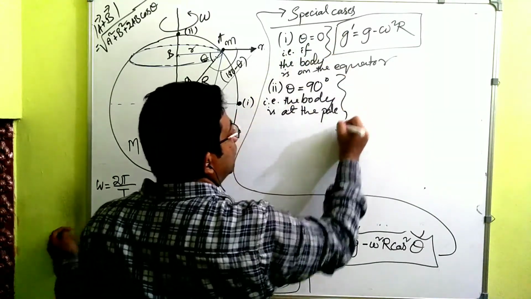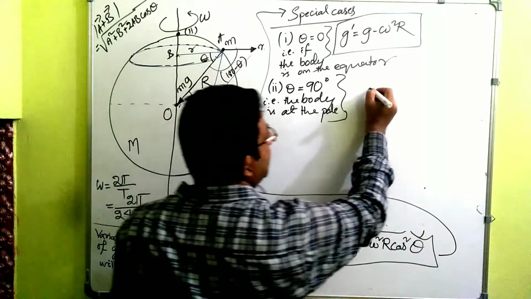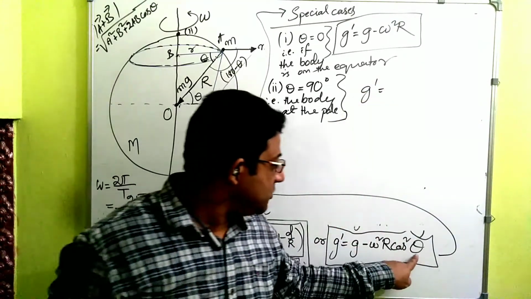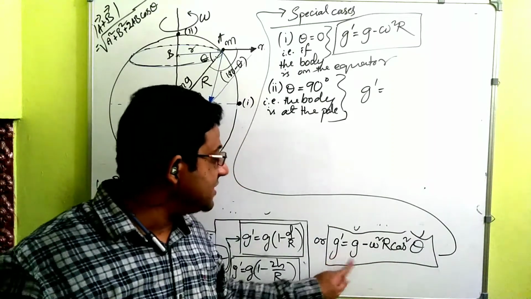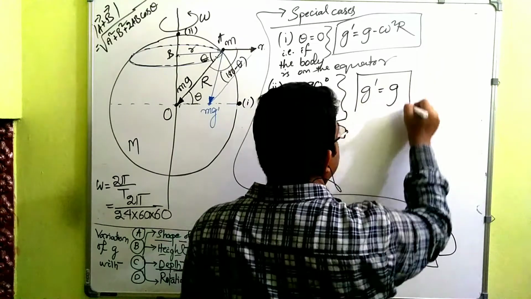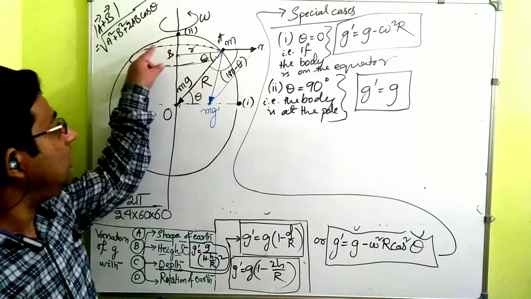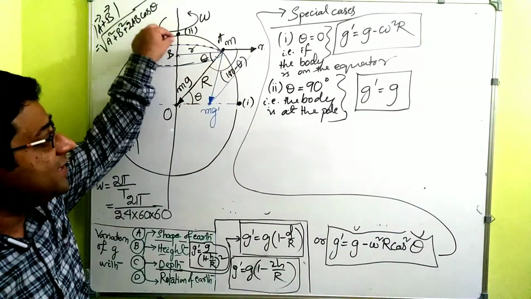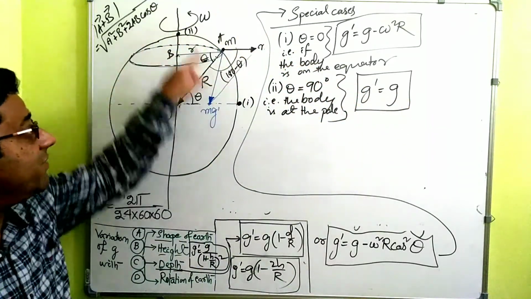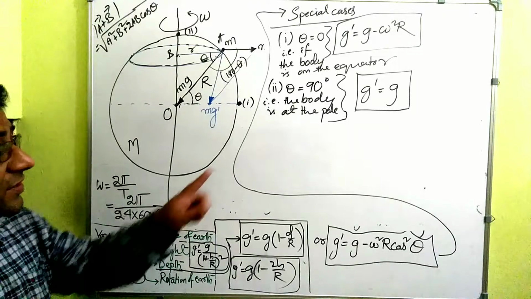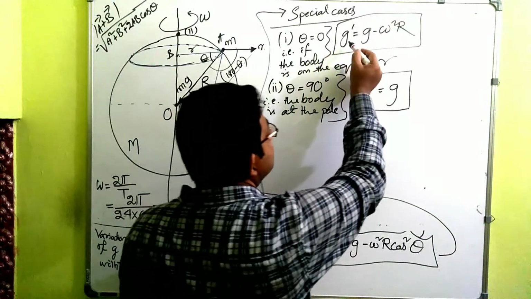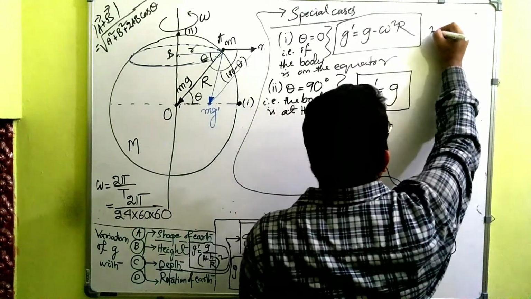Now here, what will be the acceleration due to gravity? G dash will be equal to, see, cos 90 is equal to 0. This entire term becomes 0. G dash will be equal to G. That means at the pole, the acceleration due to gravity is just the acceleration due to gravity what we calculated for the average radius of Earth, G, what we have called GM by r square, right? So which will be greater? This is the least, right? Minimum.